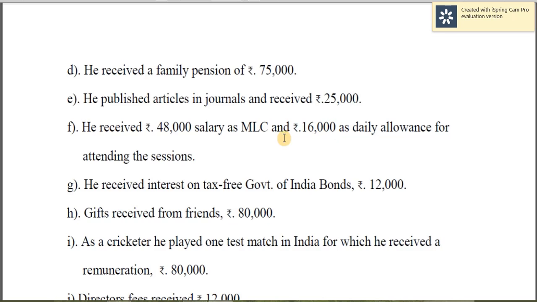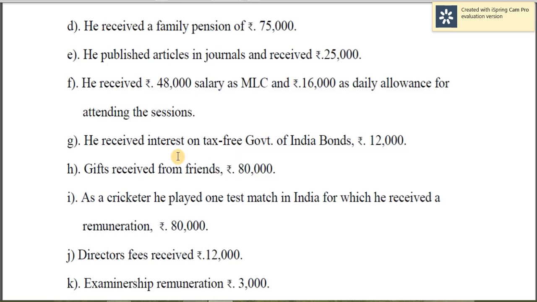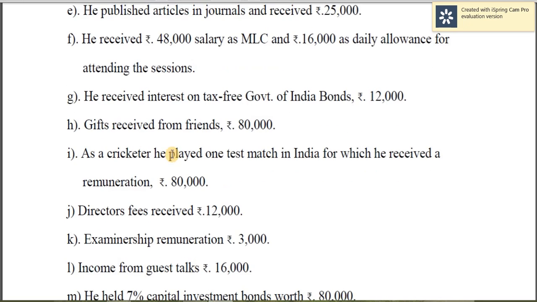So not taxable, exempt. The next, received interest on tax-free Government of India bonds. So interest received thereon is exempt under section 10. Gift received from his friend, since the amount exceeds 50,000, the entire amount is taxable.